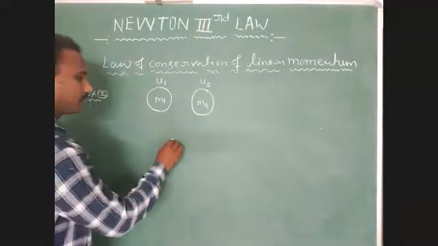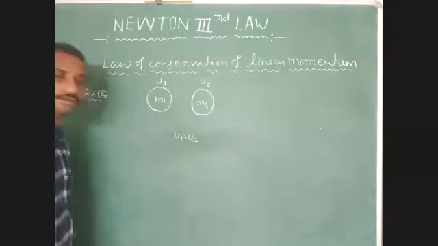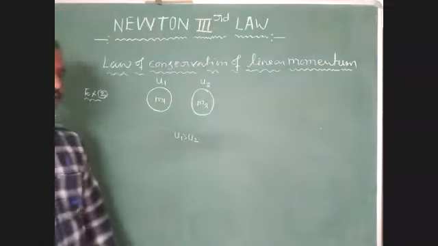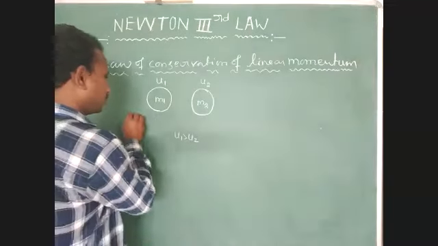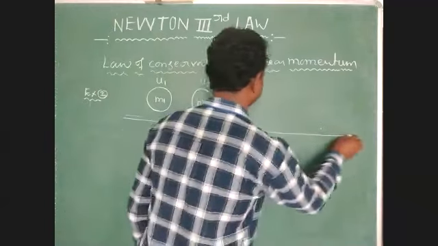Now identify the condition u1 greater than u2. Now just observe here, there is one horizontal plane surface.